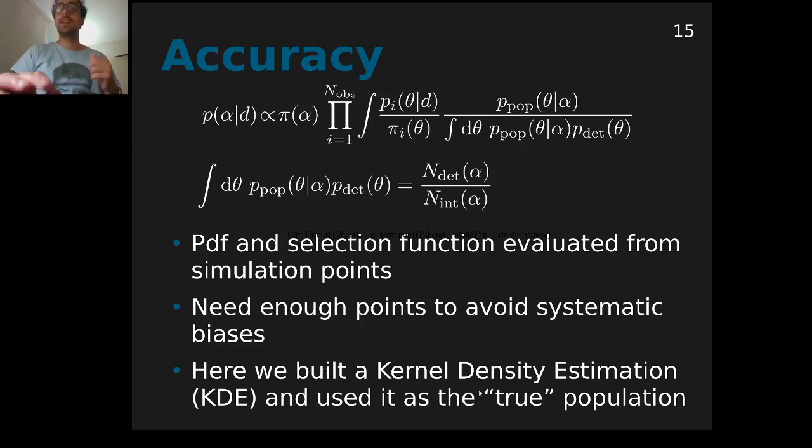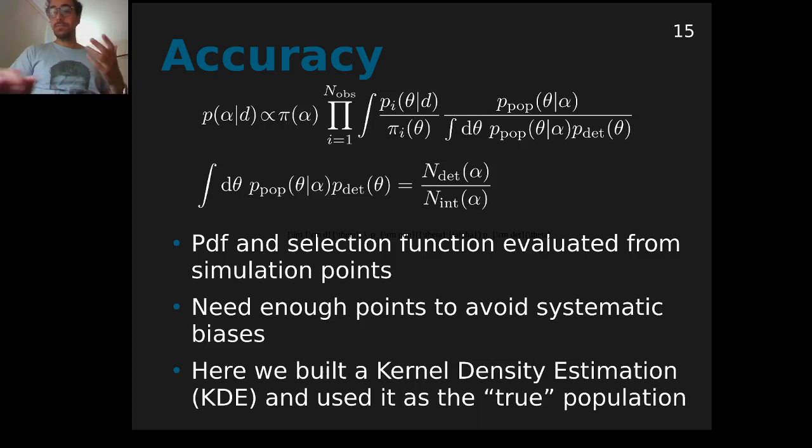And we need enough points, otherwise these estimates will not be very accurate, and you could get a systematic bias in the analysis. So what we have done to avoid that is build a kernel density estimation to estimate the probability distribution function, and we treat that as being the true population. This can be seen as a limit where we would have many points to build a very accurate estimate of the probability distribution function. And also, the result that we get with this kernel density estimation is not very different from the population distribution we get from numerical simulations. They're very similar.